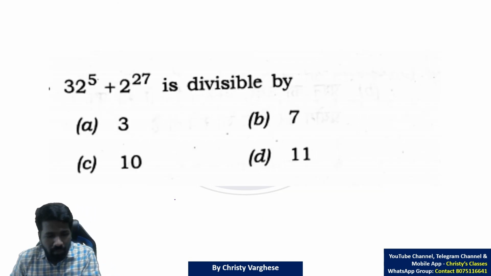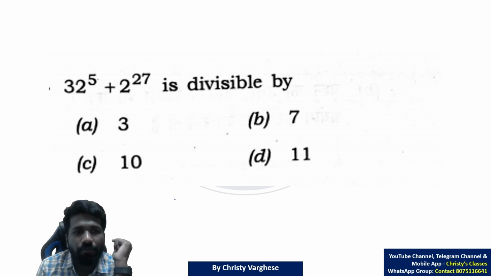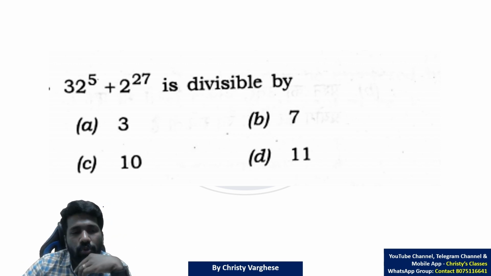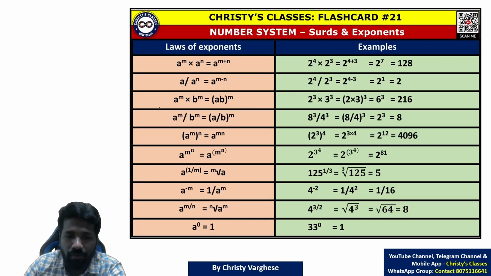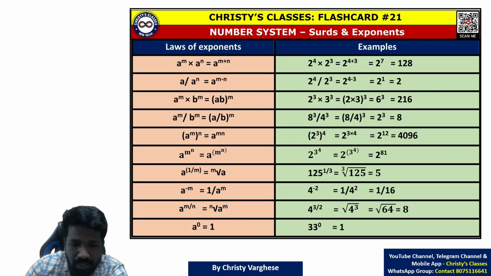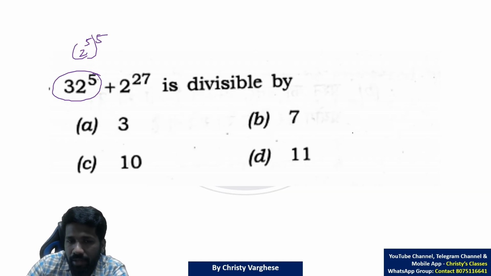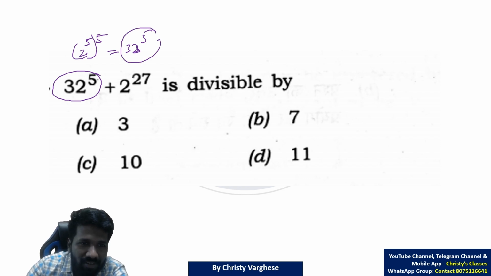Now the next question, a number system question. There are two ways of doing this question. One way is by using laws of exponents. That I will show you first. 32 raised to 5 is 2 raised to 5 the whole raised to 5, because 32 is 2 raised to 5. Now we have discussed in the laws of exponents chapter and in this flashcard, a raised to m the whole raised to n is a raised to m into n. That means 2 raised to 5 the whole raised to 5 is 2 raised to 5 into 5. 5 into 5 is 25, so 2 raised to 25.